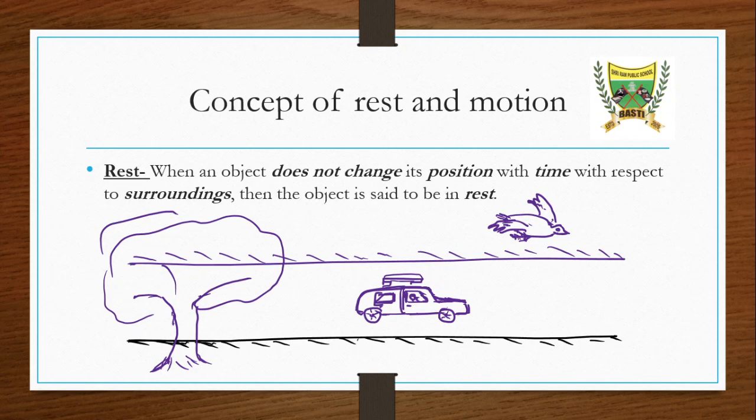Okay, so first of all, let's see what is the concept of rest and motion. So let's start with its definition. The definition says when an object does not change its position with time with respect to surrounding, means two things are here. One is time and another one is surrounding.